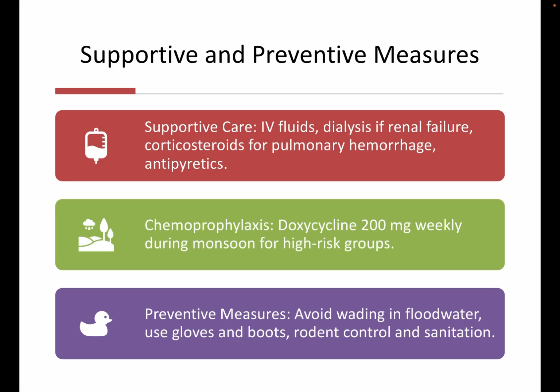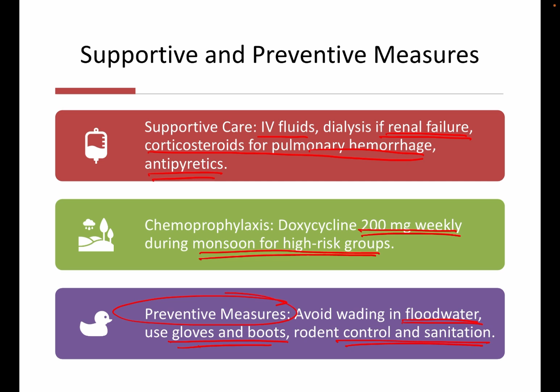Coming to the supportive and preventive measures. Supportive care includes IV fluids, dialysis in case of renal failure, corticosteroids for pulmonary hemorrhage, and antipyretics. Coming to the chemoprophylaxis, doxycycline 200 mg weekly during monsoon for high risk groups is indicated in high risk areas. Avoiding wading in flood water, using gloves and boots, rodent control and sanitation are indicated in flood prone areas.